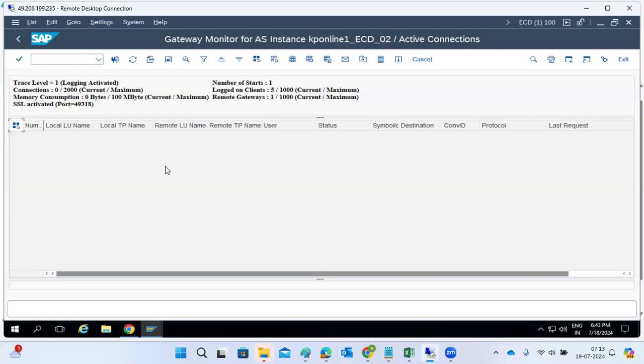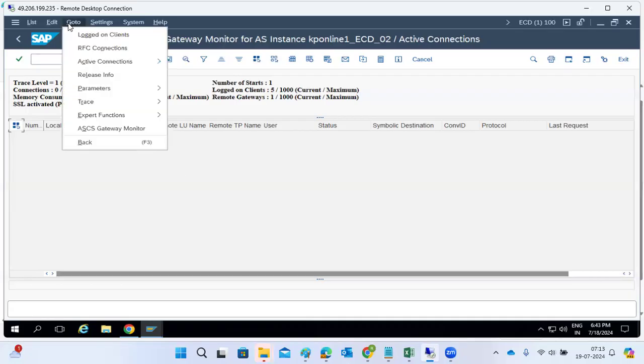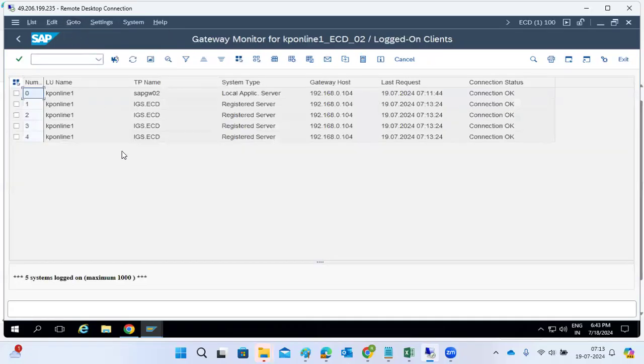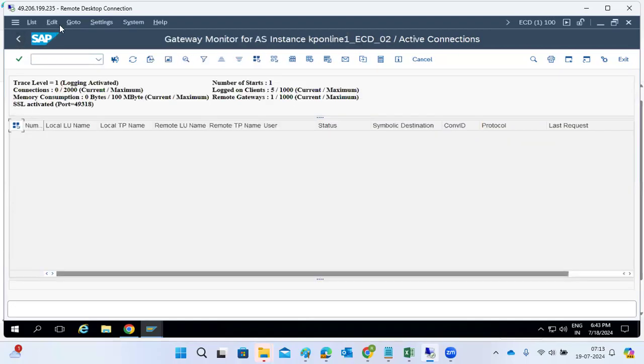It will ensure they are all authorized persons, right? Also, if an unauthorized connection is detected, the gateway will reject it, like hacker connections. Why? Because at the SAP level we store confidential data: financial data, confidential data, our company data, everything.